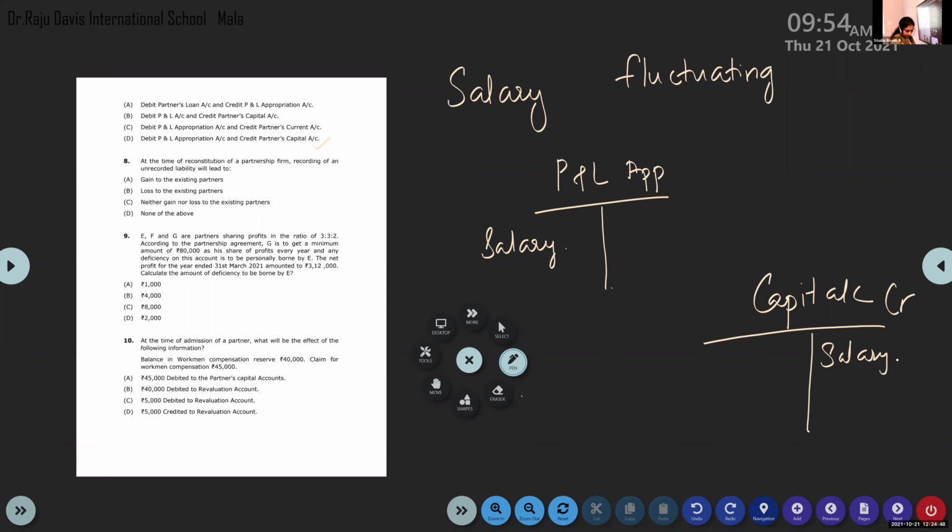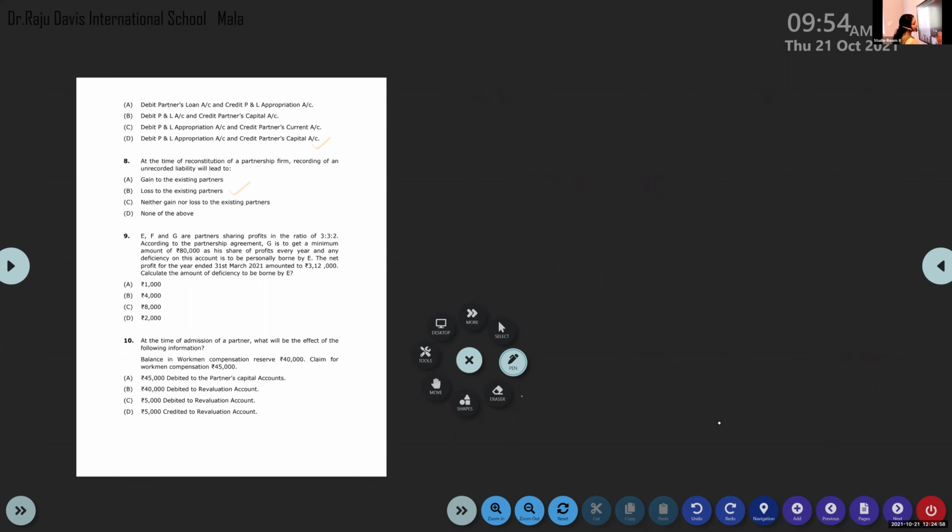You are right. Option B. So when there is loss, definitely that will result in the loss of existing partners. Whereas if it is gain, it is beneficial for the existing partners. So option B is the right answer.